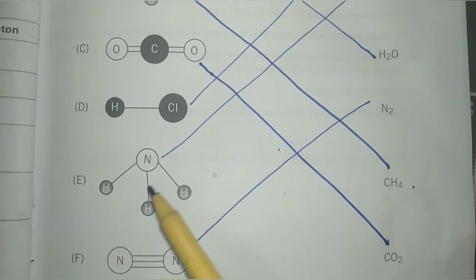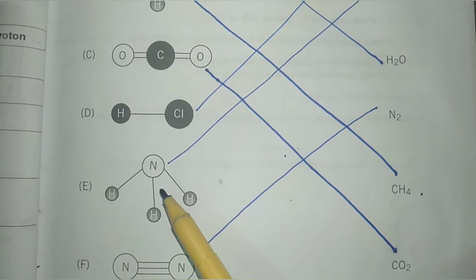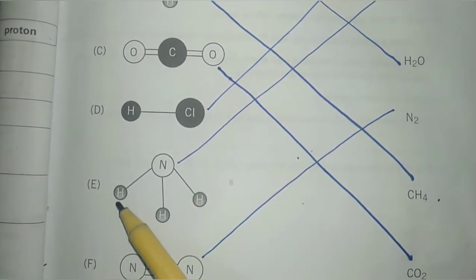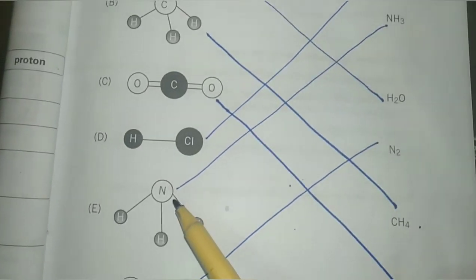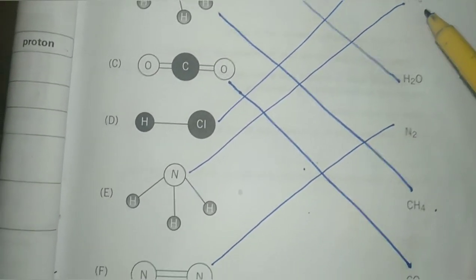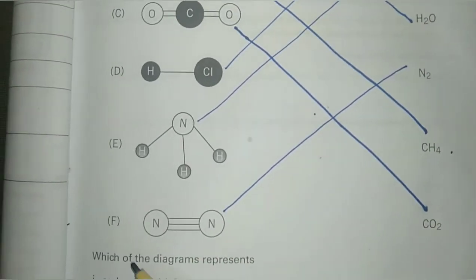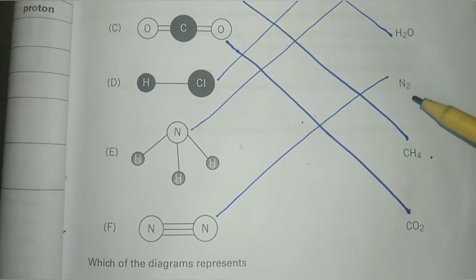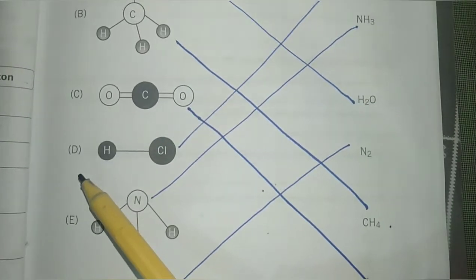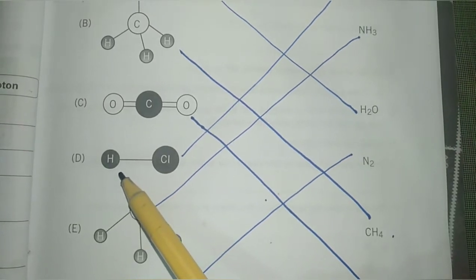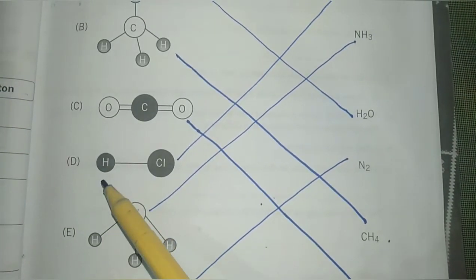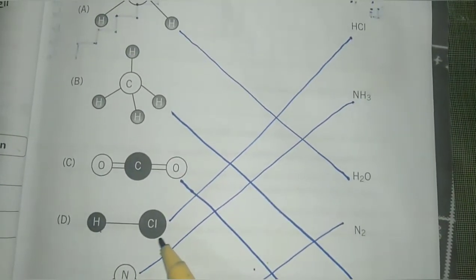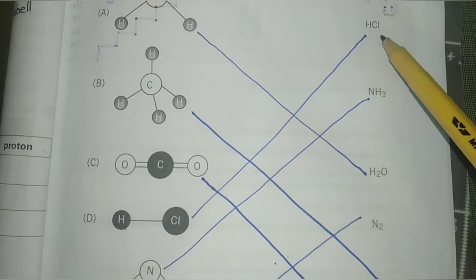This model E indicates the molecule of ammonia in which one nitrogen atom is bonded covalently with 3 hydrogen atoms, having the formula NH3. Model F indicates the molecule of nitrogen, its formula is N2. But this model D indicates the molecule of hydrochloric acid in which there is a single bond between the hydrogen and chlorine atom, and it has the formula HCl.